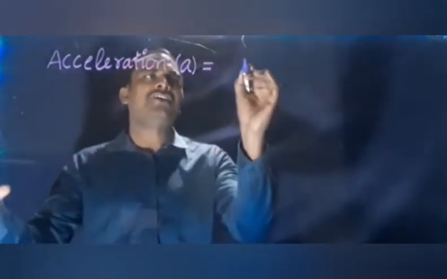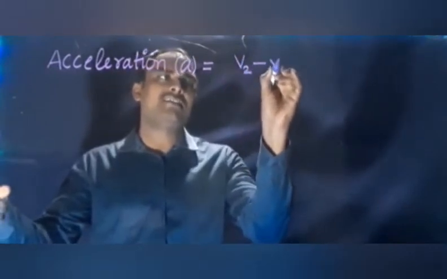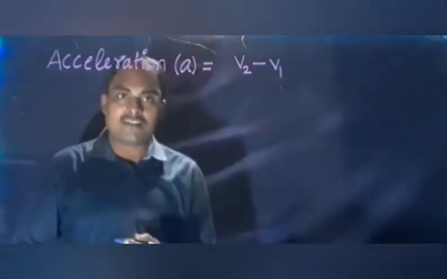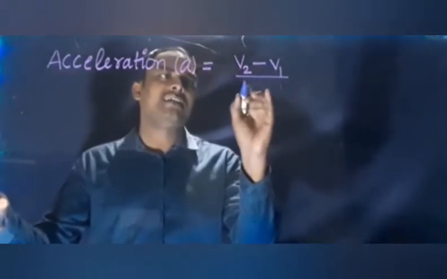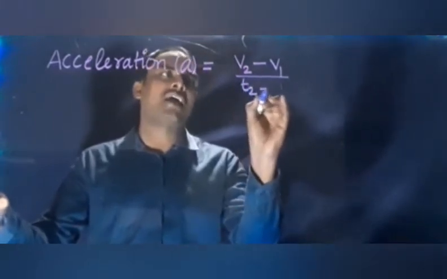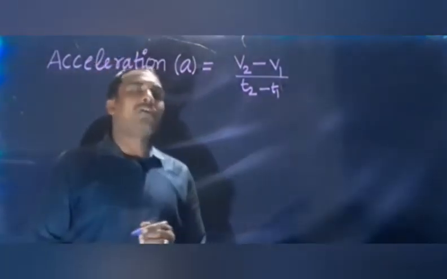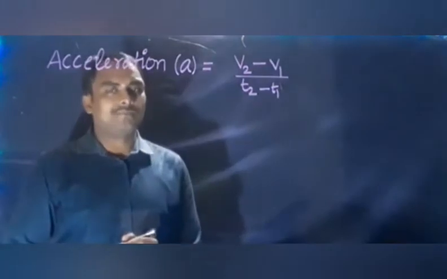Change always means final minus initial. If v1 is the initial velocity and v2 is the final velocity, v2 minus v1 is the change in velocity, divided by the change in time interval. So v2 minus v1 upon t2 minus t1 is the formula for acceleration.